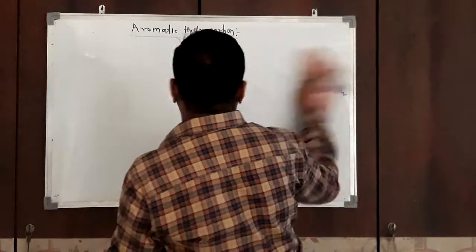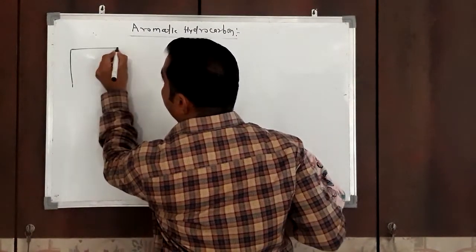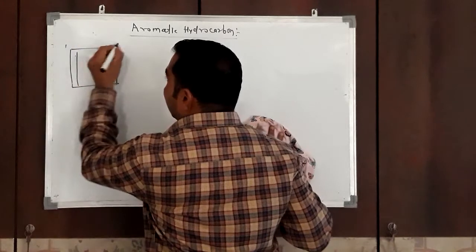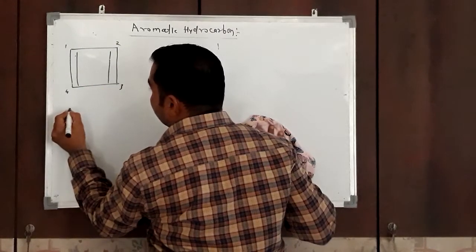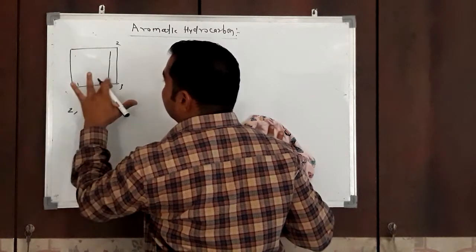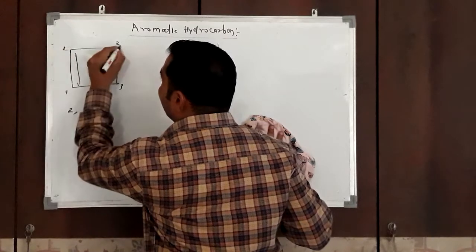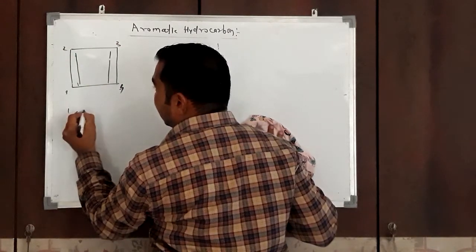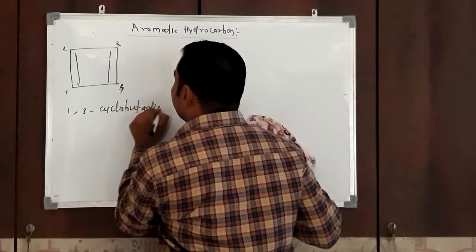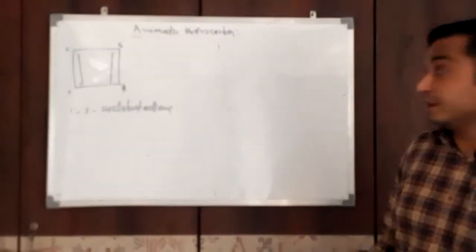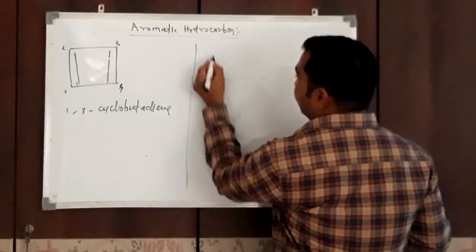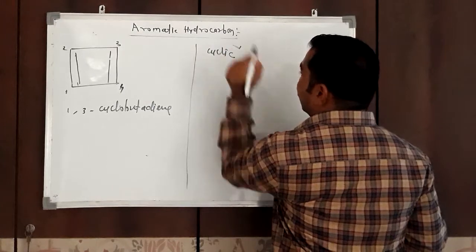Next example, this: 1, 2, 3, 4. So 1, 3 cyclobutadiene. The name of the compound is 1,3-cyclobutadiene. See, is this compound cyclic or not? Let us see. First point, cyclic. It is a cyclic compound.